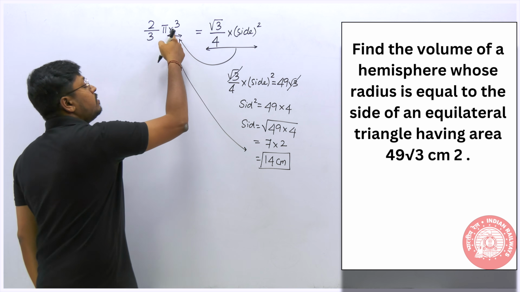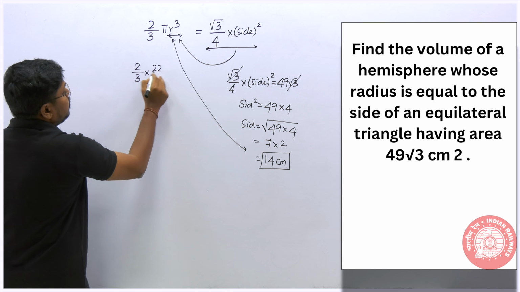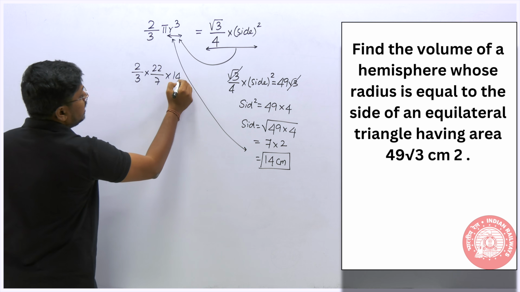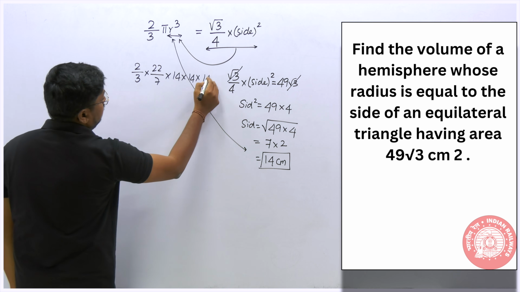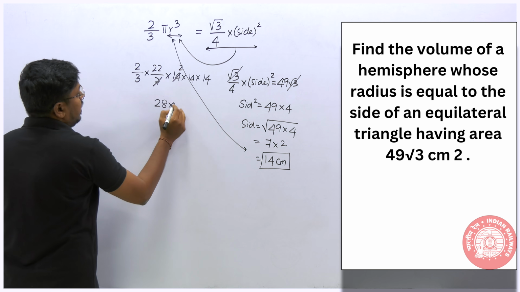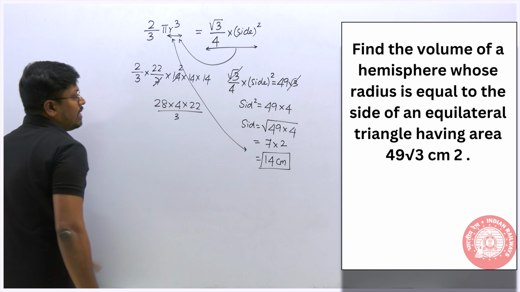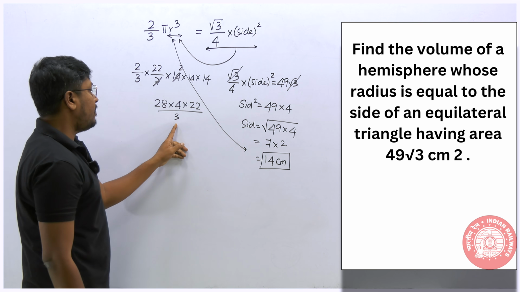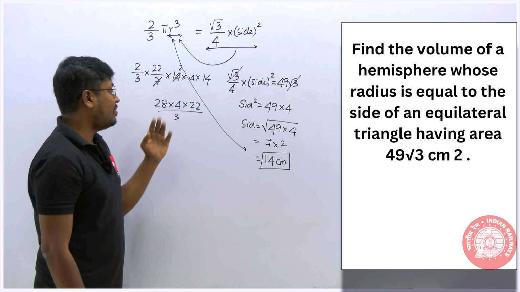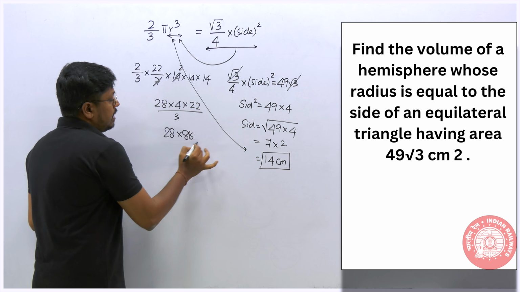So now substitute r equals 14 here. So 2 by 3 into 22 by 7 into 14 into 14 into 14. So this will be 2 times 28 into 4 into 22 divided by 3. So definitely we will get an answer in terms of a decimal point. Why? Because we can't cancel any values here. So 28 into 88 divided by 3.